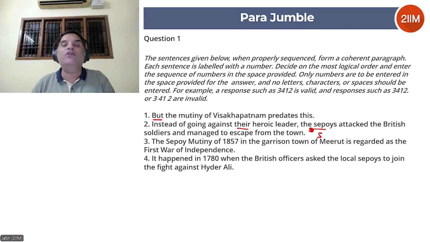So it's a good introductory statement. Between 2 and 3, definitely 3 is a better candidate. So I'm going to scratch this and say S here. Let's look at 4. It happened in 1780 when the British officers asked the local sepoys to join the fight against Hyder Ali. Now, the question that will pop up into your head is, what is it? And that is not answered in this sentence. So that means this is an indicator that there is a sentence before 4. This can't be a starter statement. So now we know that 3 is definitely a starter statement.